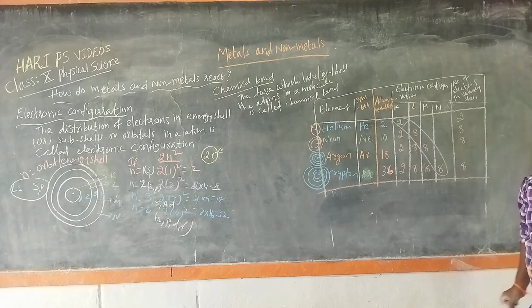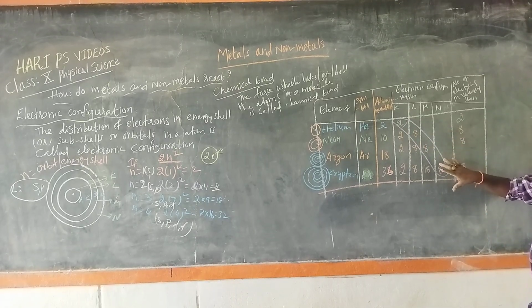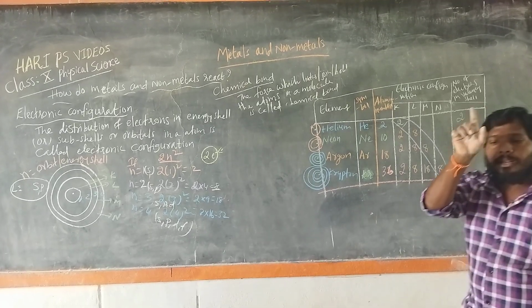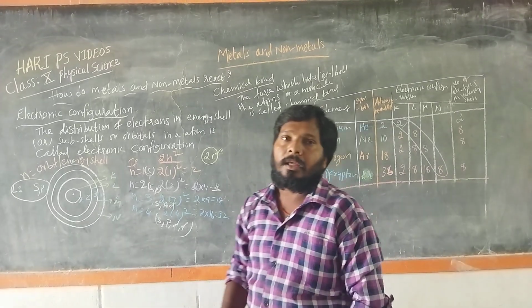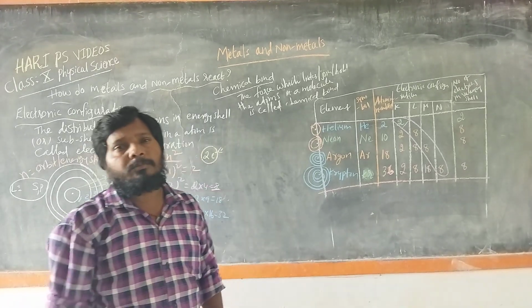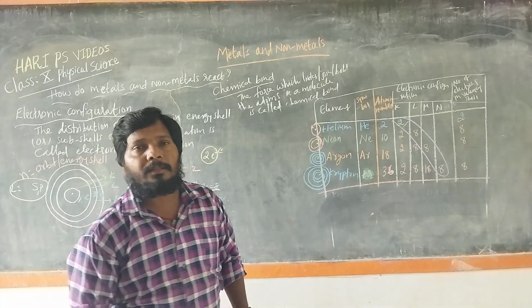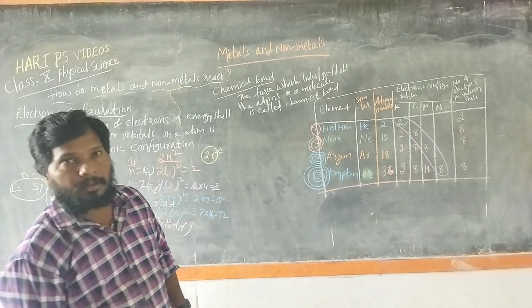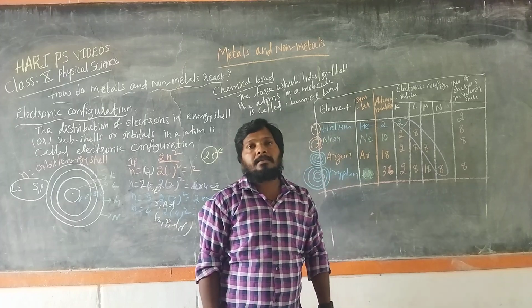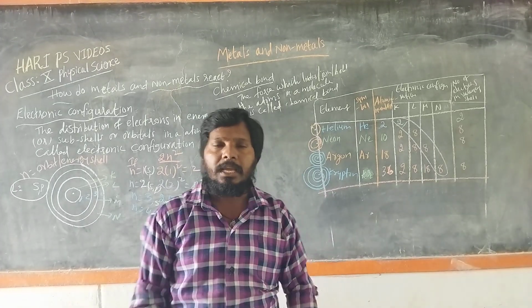So the atom or the element which has 8 electrons in its outermost shell is stable, because it has 8 electrons in the outermost energy level.